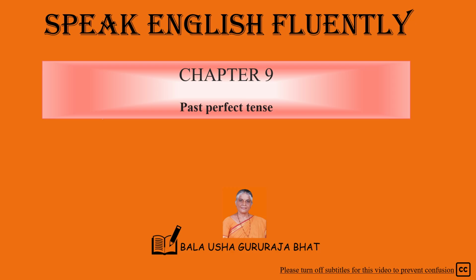Sixth one, page number 47. Had plus eaten. Action verb eat, ate, eaten. She had eaten lunch at home, hadn't she? She hadn't eaten lunch at home, had she? Questions. Who had eaten lunch? She had eaten lunch. What had she eaten? She had eaten lunch. Where had she eaten? She had eaten lunch at home.